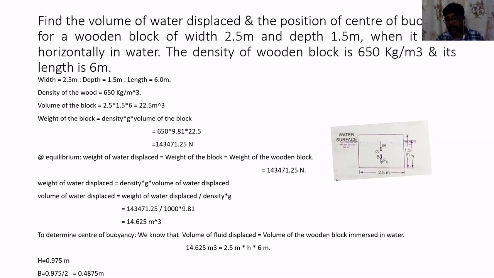But for the center of buoyancy, we are supposed to consider only the region which is immersed in water. So that is h. The position of the center of buoyancy will be exactly at the middle of the height h, that is h divided by 2. Obviously the value of depth of immersion is found to be 0.975 meter, so the position of center of buoyancy will be exactly in the middle of this value, that is 0.4875 meters from the bottom of the wooden log.